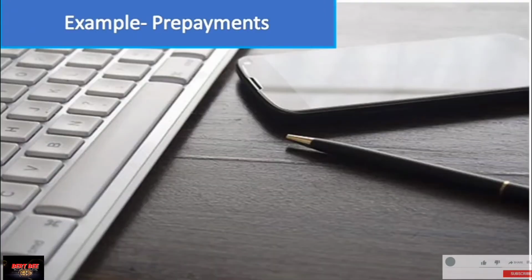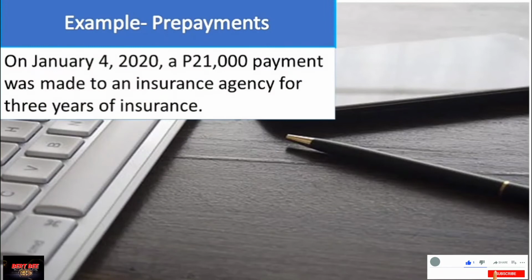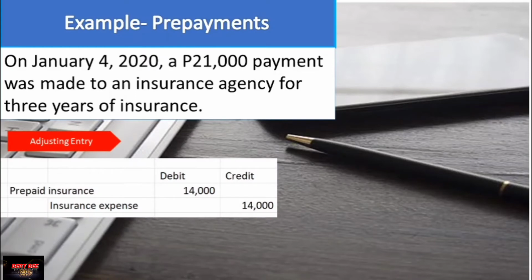Now let's move to another example, prepayments. On January 4, 2020, a 21,000 payment was made to an insurance agency for 3 years of insurance. Take note the 21,000 is good for 3 years. So if you are going to get the insurance expense for 1 year, it's only 7,000. So if you are going to make the adjustment for the year 2020, the adjustment would be debit to prepaid insurance 14,000 and credit to insurance expense 14,000.